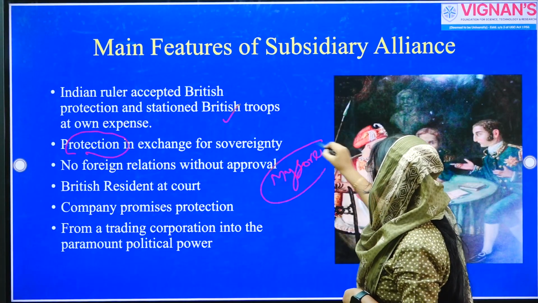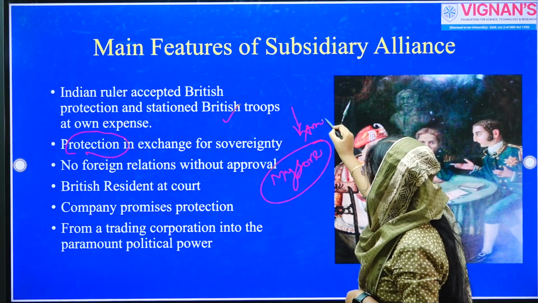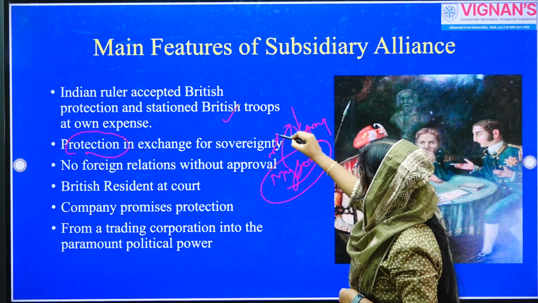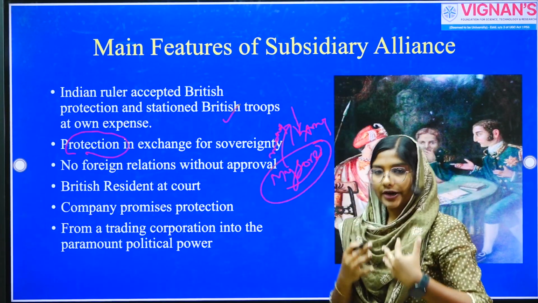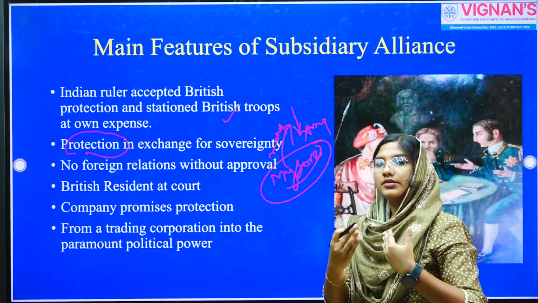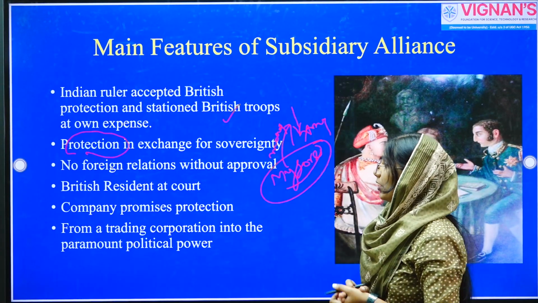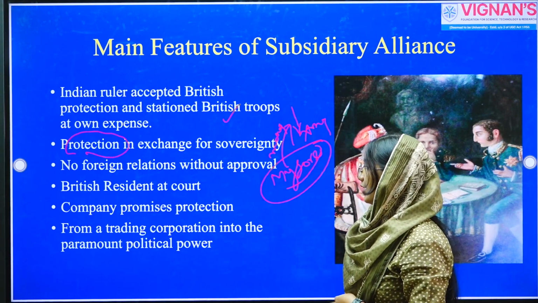So in the context of Mysore, the English East India Company will provide the army. Mysore will provide the money for maintaining this army. So the company is offering protection, and in order to maintain this army, that particular state is providing the money.